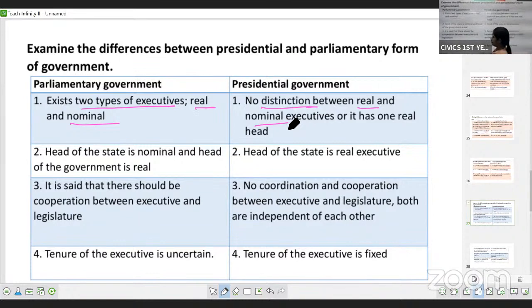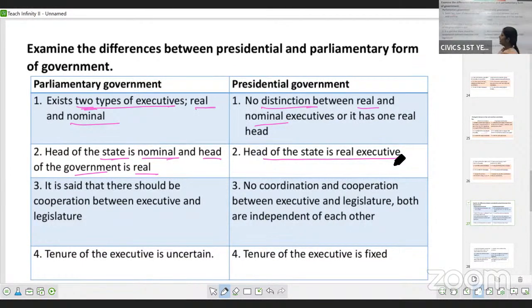So, here in parliamentary form of government, when you have two executives, the head of the state is nominal and head of the government is real. Head of the state is a nominal executive and head of the government is the real executive. But in case of presidential government, the head of the state himself is the real executive.